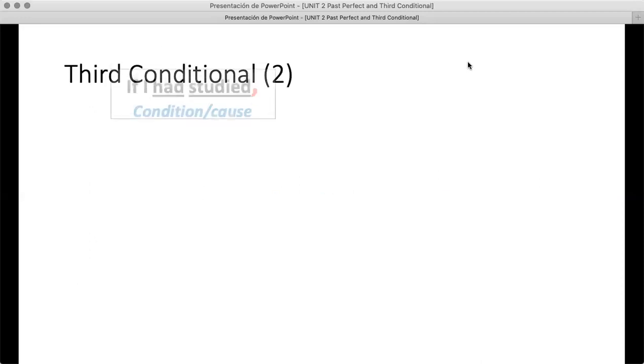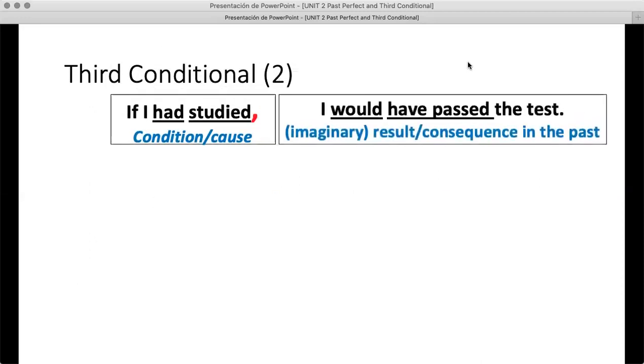And as any conditional, we have a condition, of course, and we also have a result. And we know how we create in terms of grammar the different parts of the sentence for the condition, right? With if and then past perfect. And then in the result, we use would and have and then a participle form.